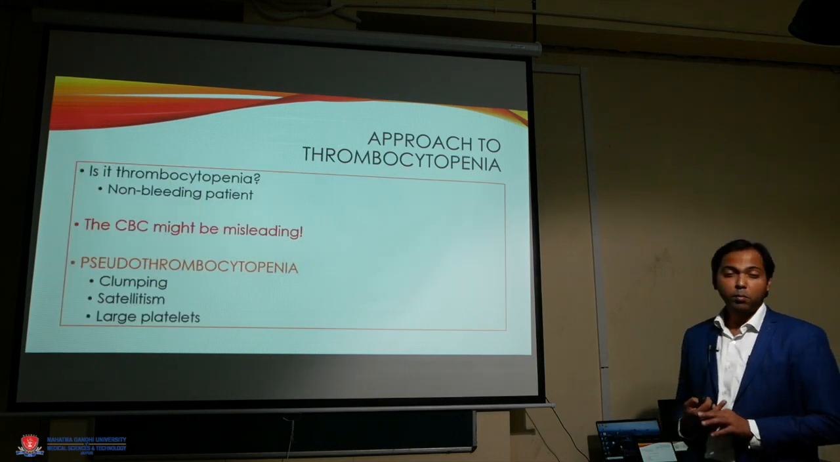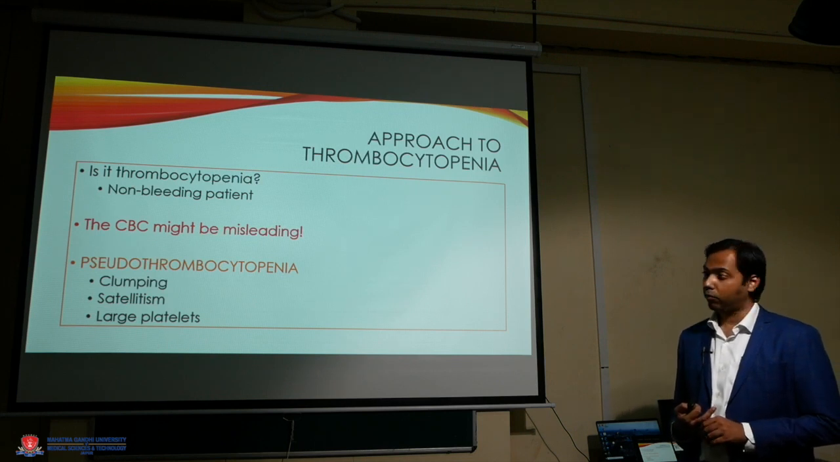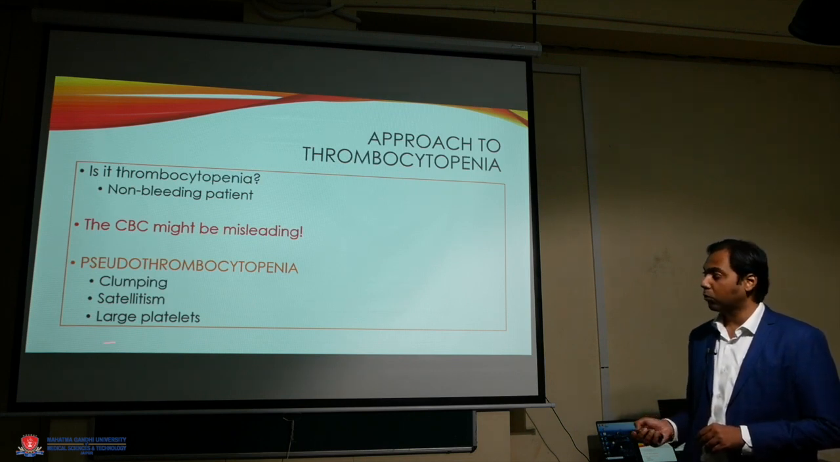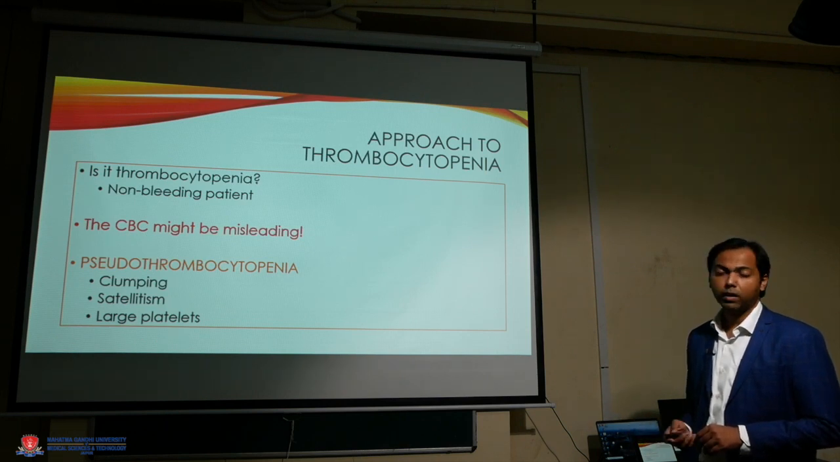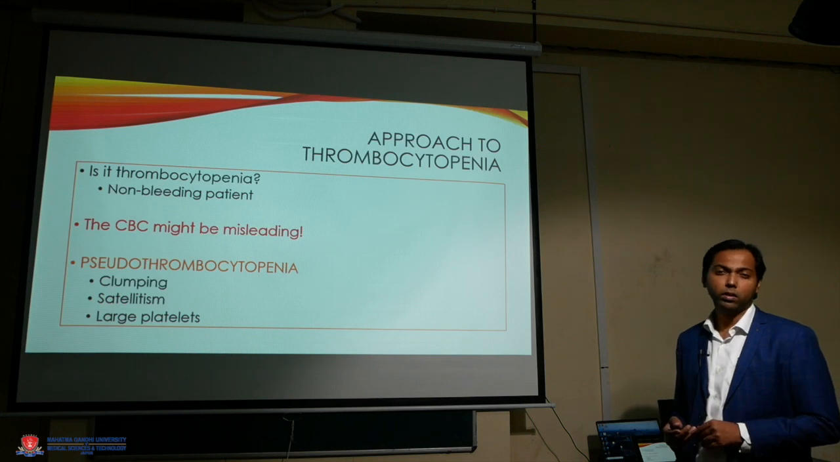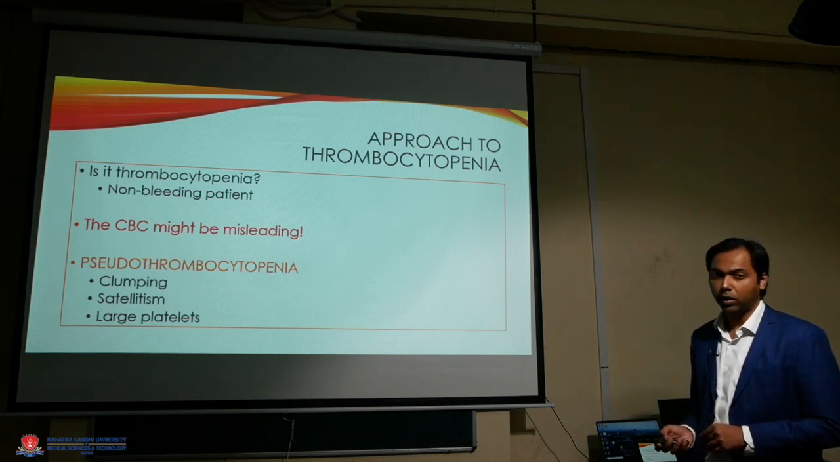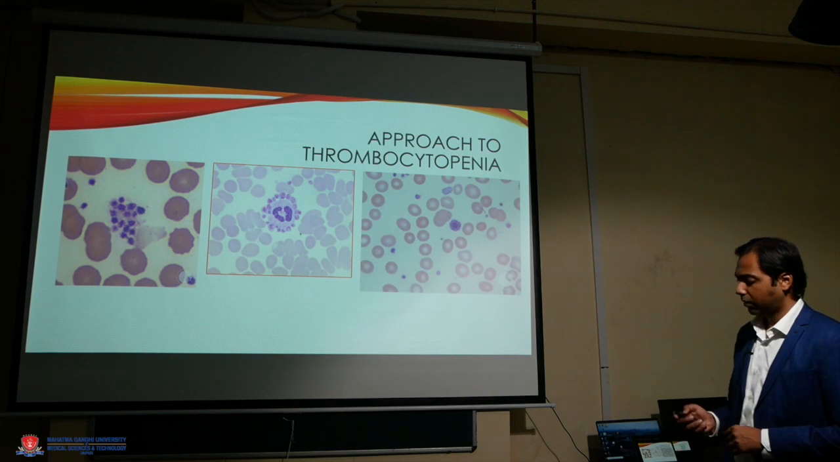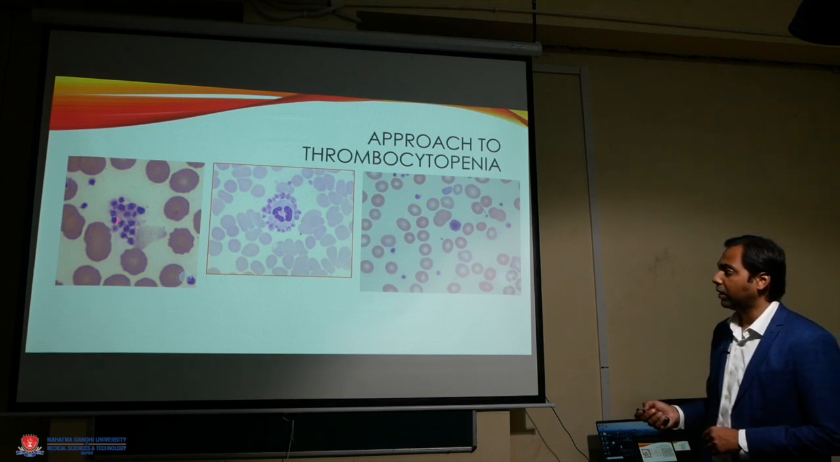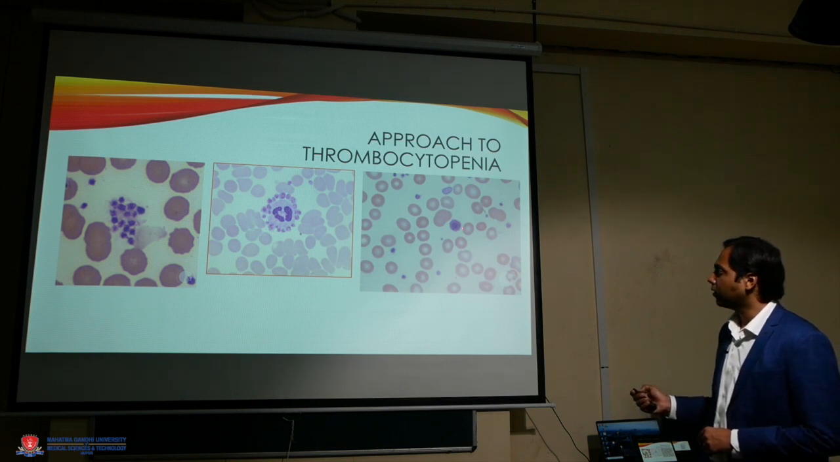The CBC may be misleading, so in the absence of a PBF, always interpret it very carefully. There can be some causes of pseudothrombocytopenia where platelet clumping, satellitism or presence of large platelets may lead to a falsely low value in the CBC when the platelet counts are actually normal. These are examples in the images. We've got platelet clumping here, we've got satellitism when they are arranged like satellites around a neutrophil, and we may have large platelets as we can see over here.